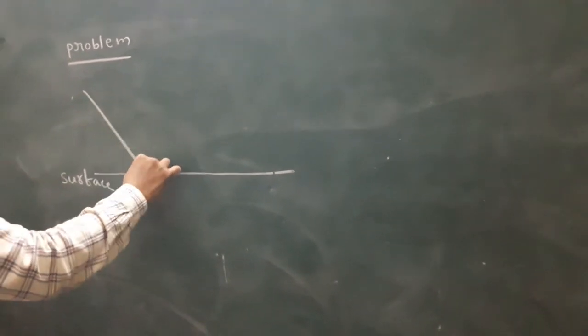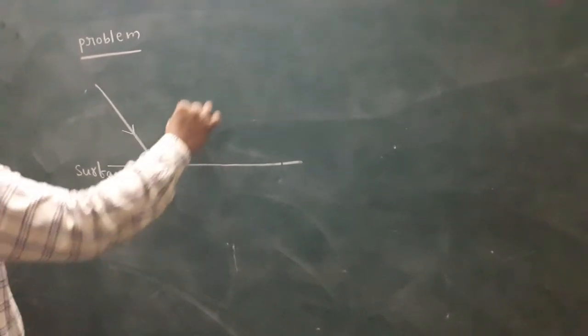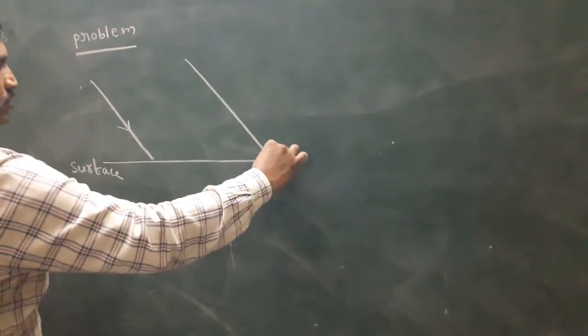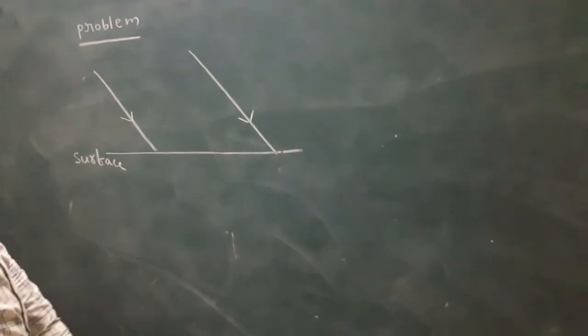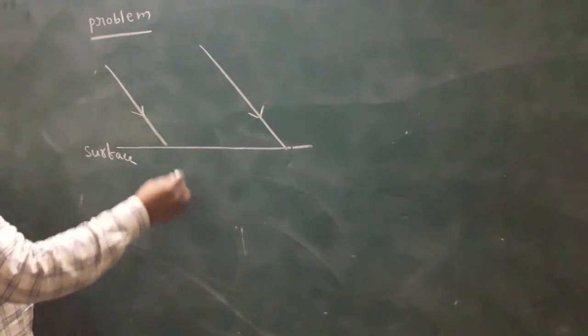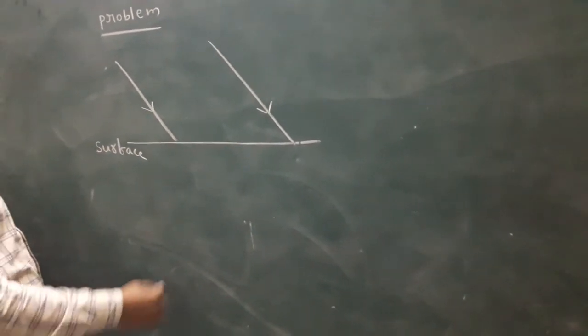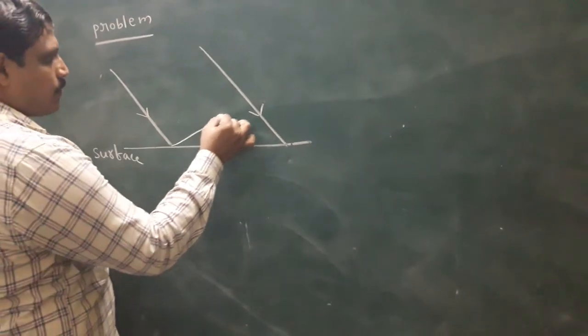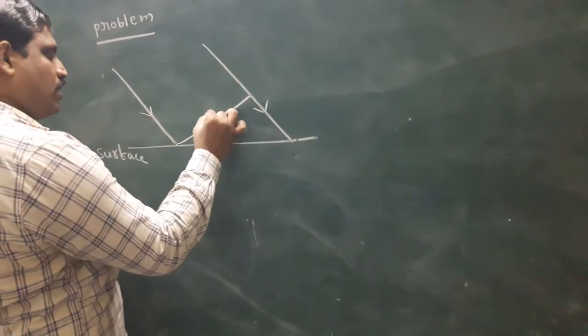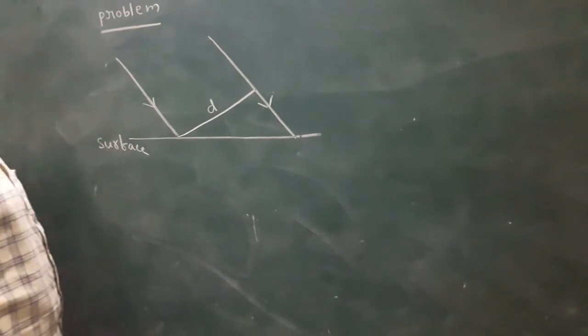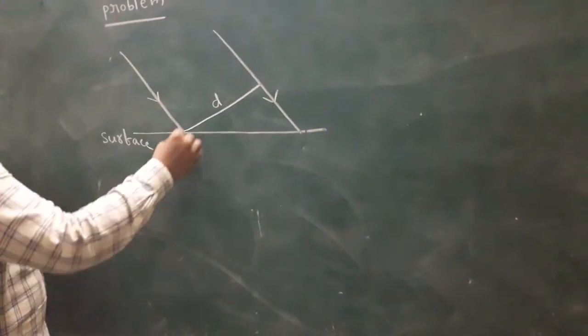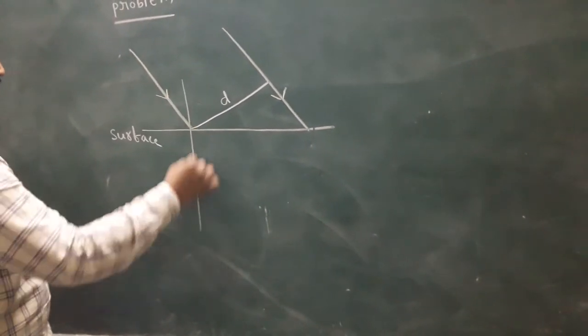Here, this is the light ray. These are the parallel beam incident rays. This is the diameter of the incident beam. Next, look here, all of you.